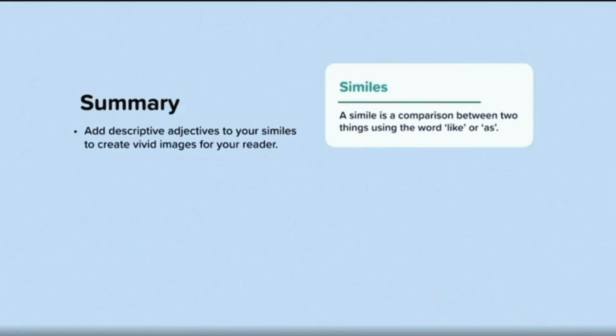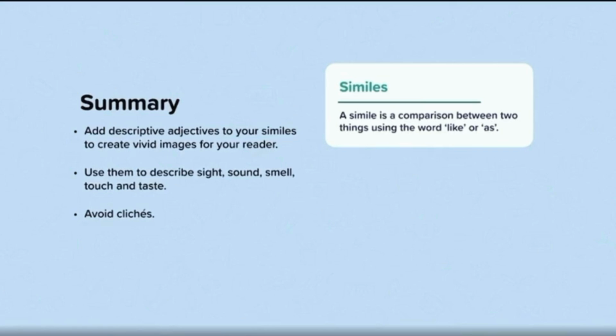Remember that similes are a type of imagery. It can be useful to use them to describe all 5 of the senses: sight, sound, smell, touch, and taste. But don't forget that we also looked at an example of similes describing actions. When you use similes in your writing, try to avoid clichés and aim for original, imaginative, and creative similes.